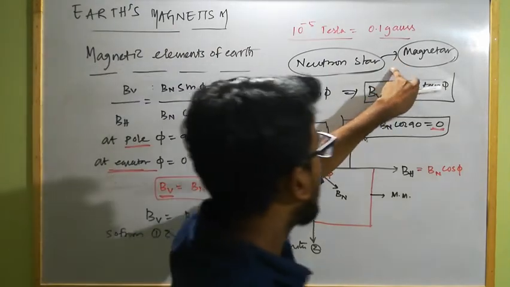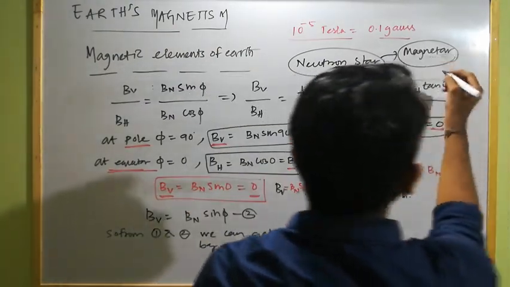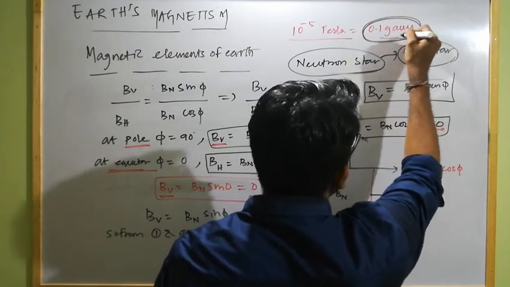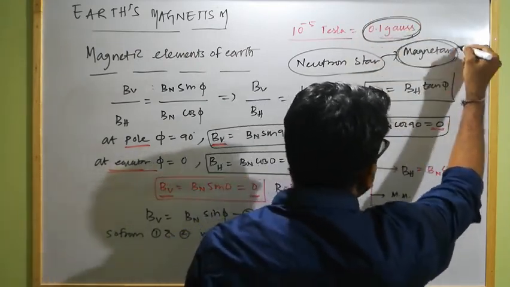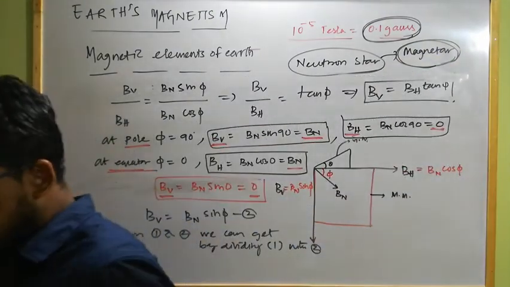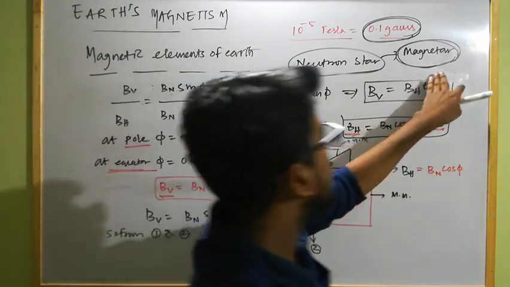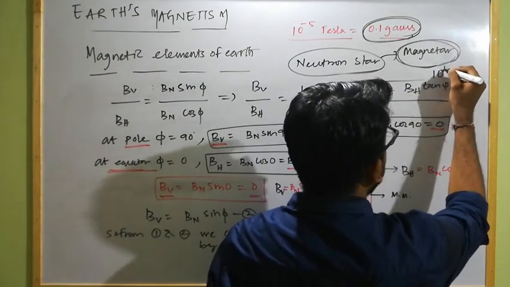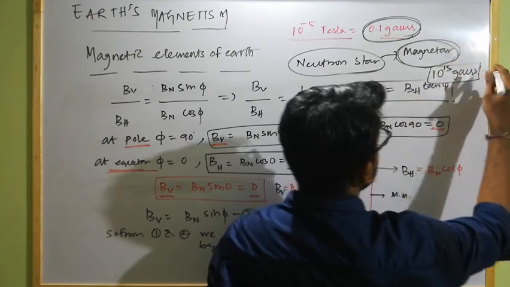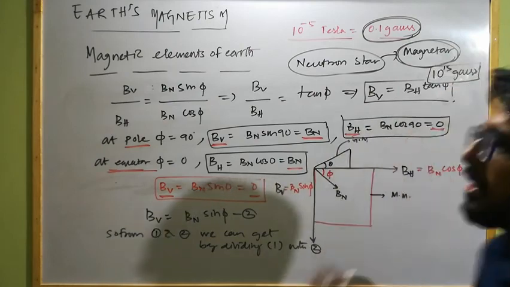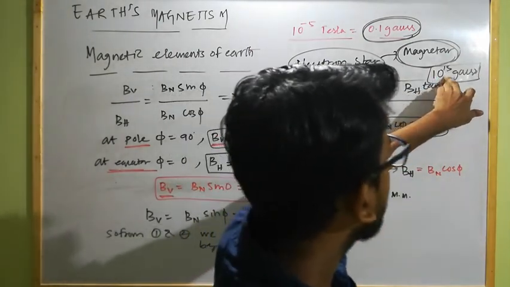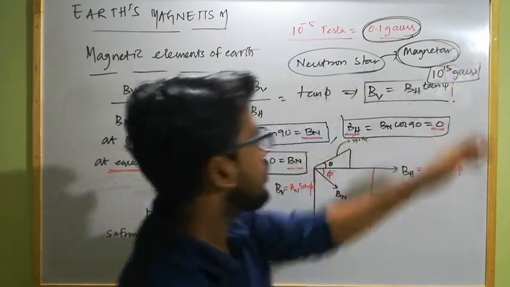The strength of our planet Earth is 0.1 Gauss, and the strength of a magnetar or any neutron star will be nearly about 10 to the power 15 Gauss. So you can now imagine how large the magnetic strength of a magnetar is.